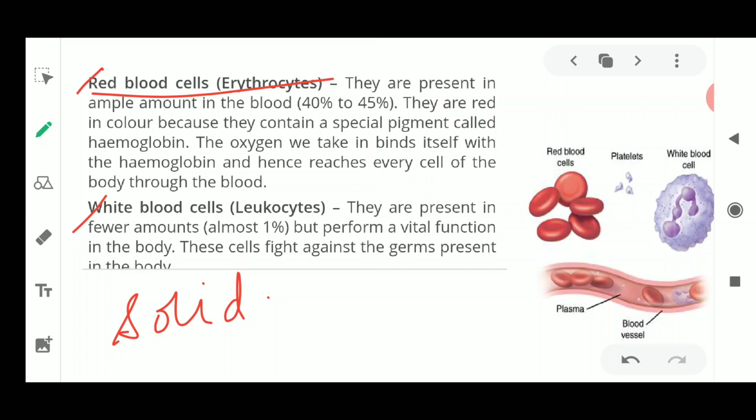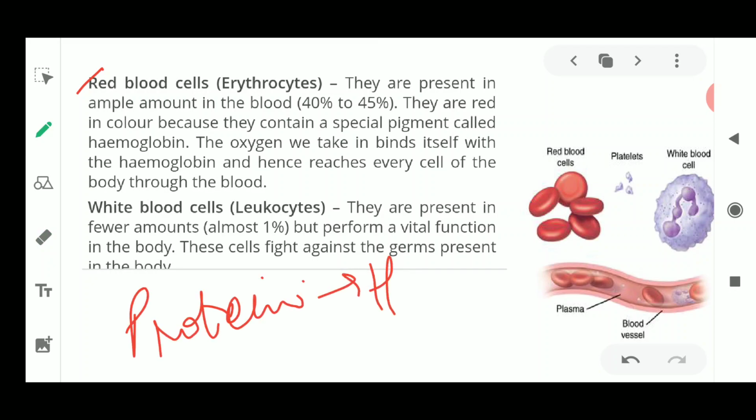Why are they called red? Because they are red in color, and they make up 40 to 45% of the blood, meaning 40 to 45% of the blood consists of red blood cells. Okay, next thing is that we need to understand why these red blood cells are red in color. Because they contain a protein known as hemoglobin.